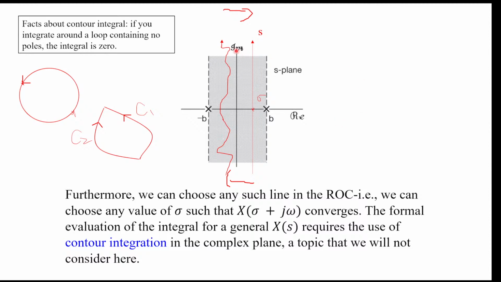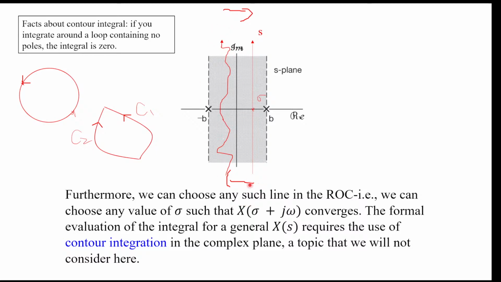This can be used to explain why we can pick whatever sigma inside the ROC to do the integration. Because we know there are no poles inside the ROC, you have this sigma 1 parallel line, and then you can think about a sigma 2 parallel line.